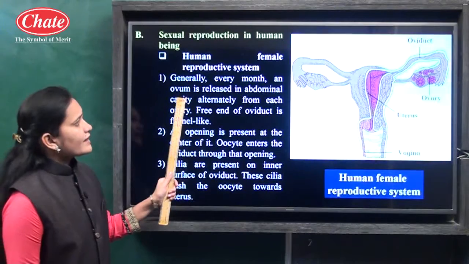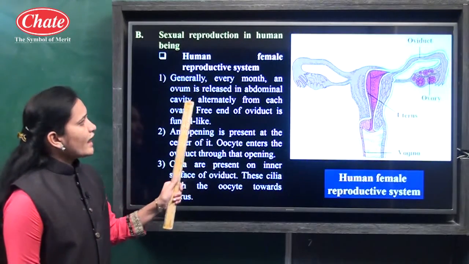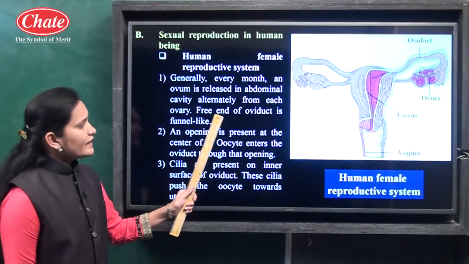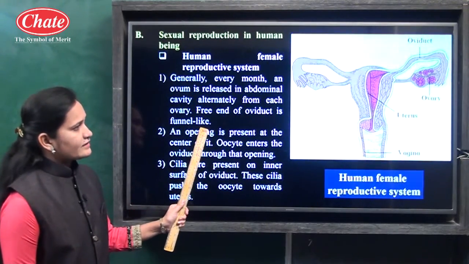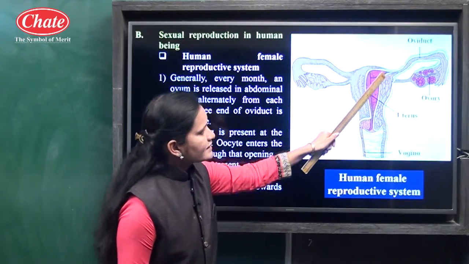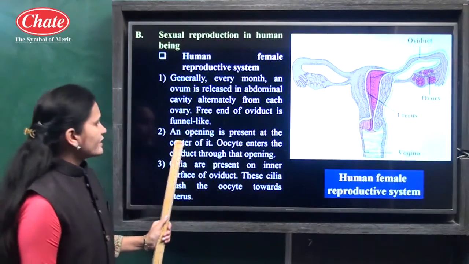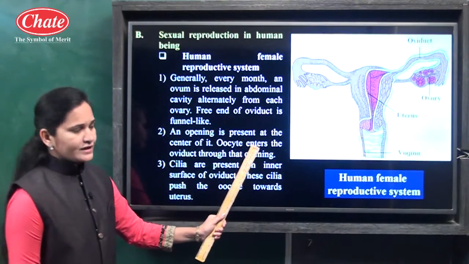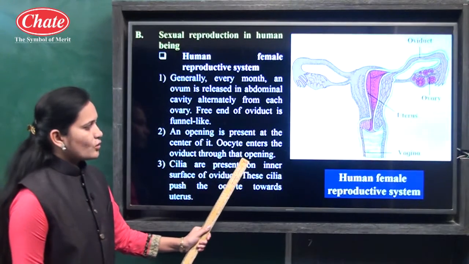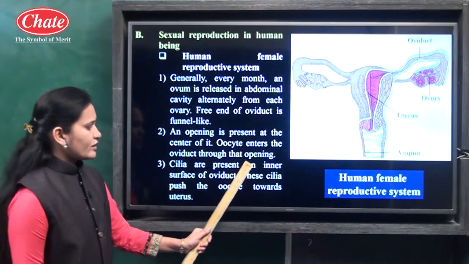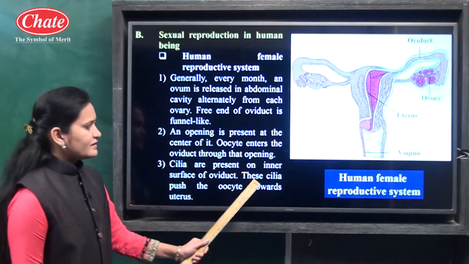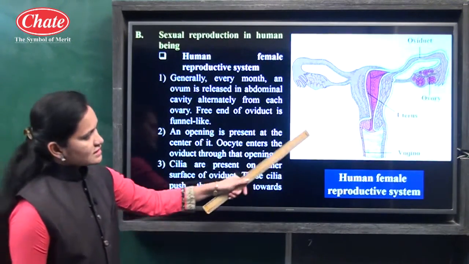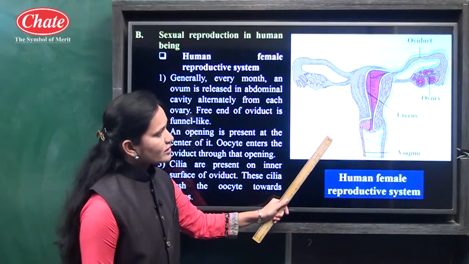Generally, every month an ovum is released into the abdominal cavity alternately from each ovary. The free end of the oviduct is funnel like. An opening is present at the center of it, and the oocyte enters the oviduct through that opening. Cilia are present on the inner surface of the oviduct, and these cilia push the oocyte towards the uterus. So this is the structure of the human female reproductive system.